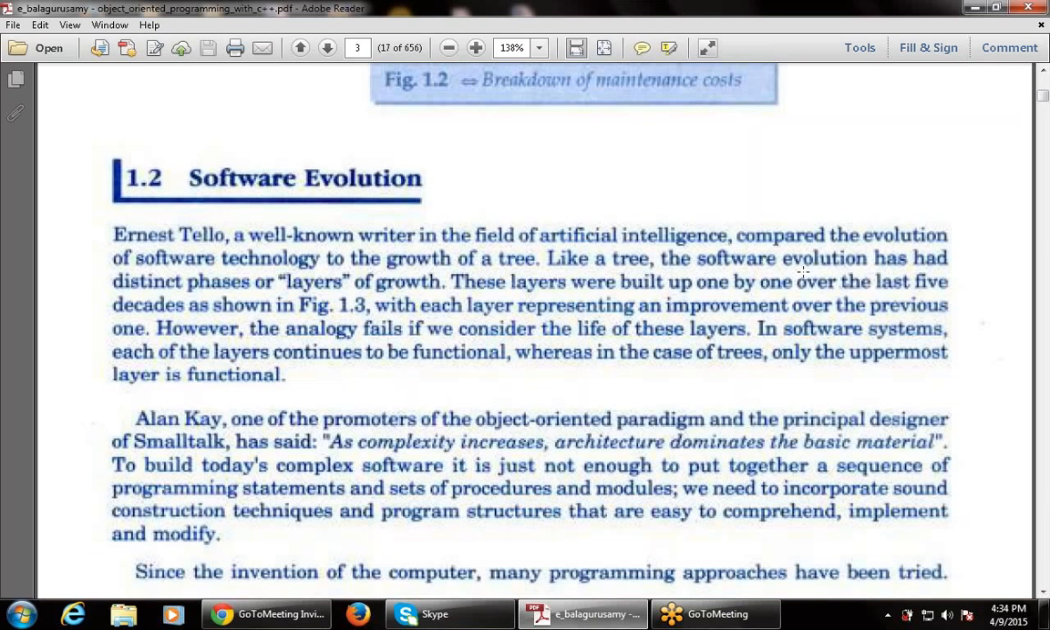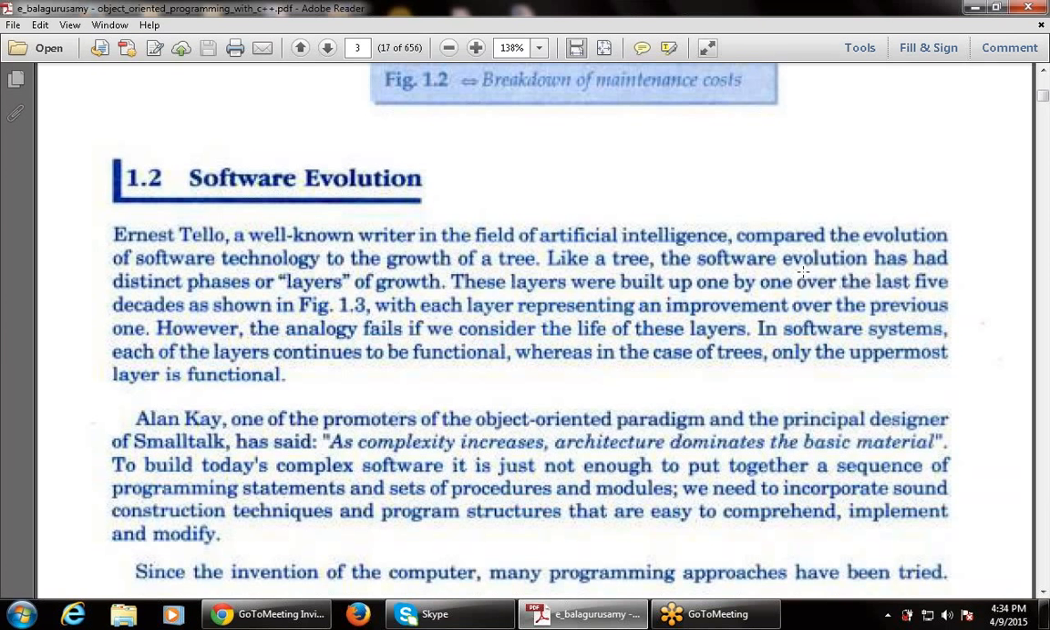So this says, like a tree, software evolution has different distinct phases or layers. That is, there are multiple layers used by the different growth. These layers were built one by one over the last 5 decades. That is, software is developed from time to time, step by step, from layer to layer, from level to level.